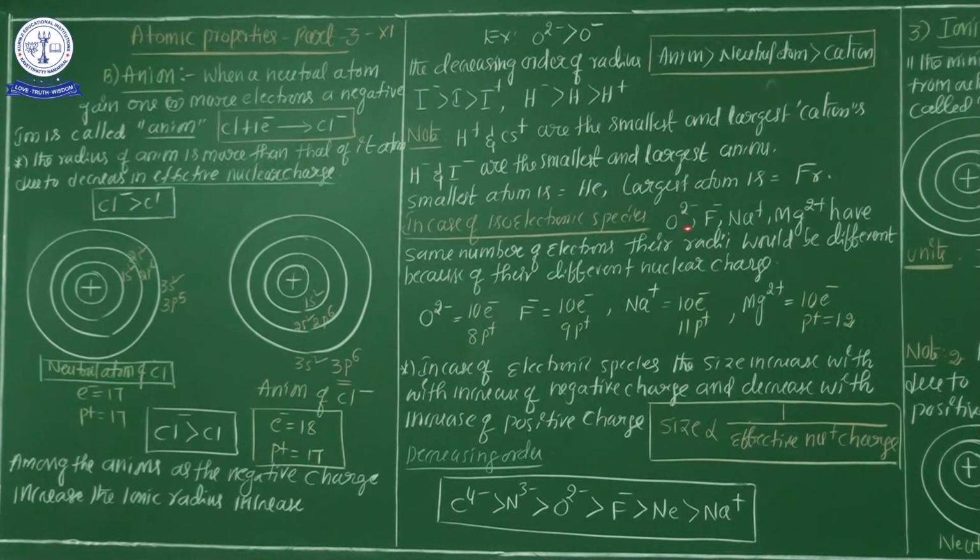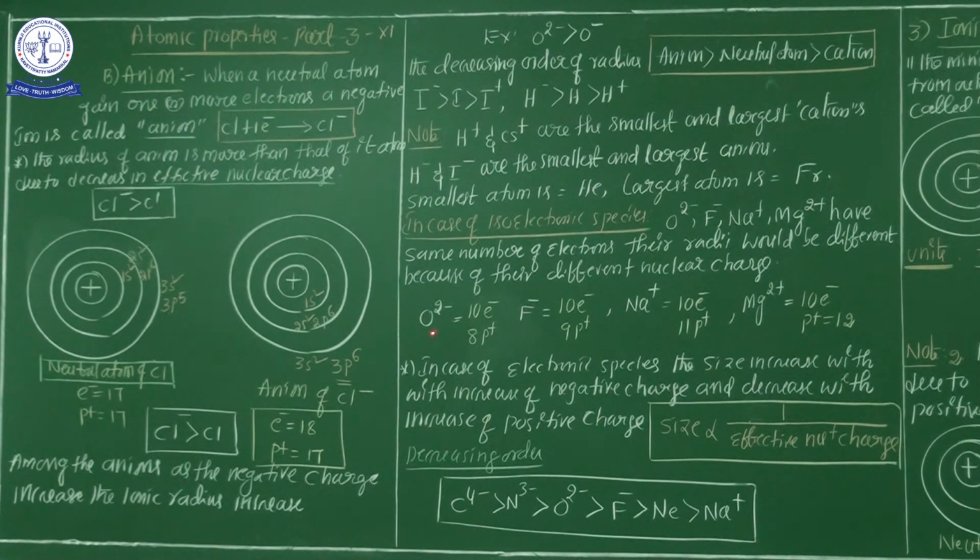Now see here, my dear students: O2 minus, F minus, Na plus, Mg2 plus. These are different species, anion and cation, but all of them have the same number of electrons. For example, see here, O2 minus.